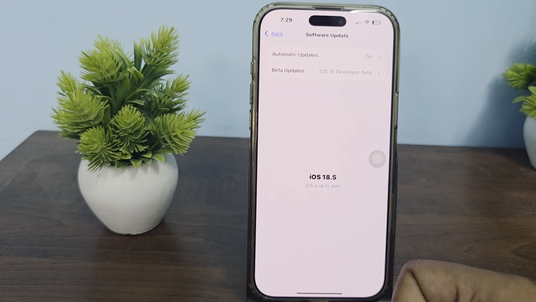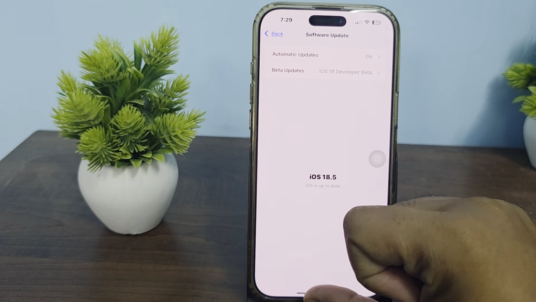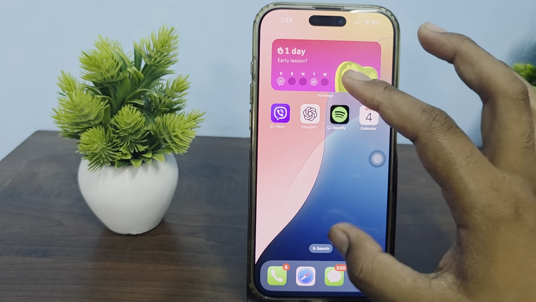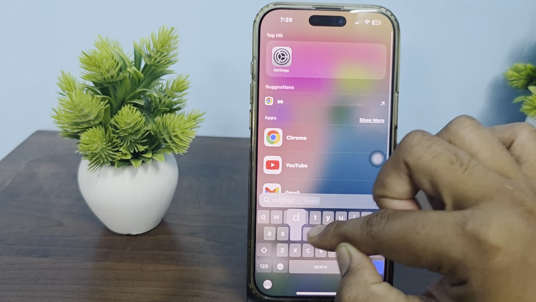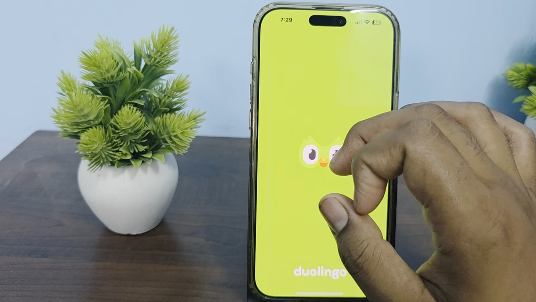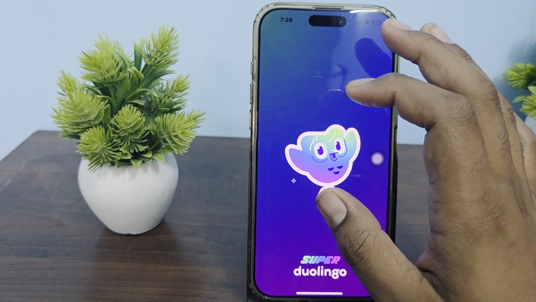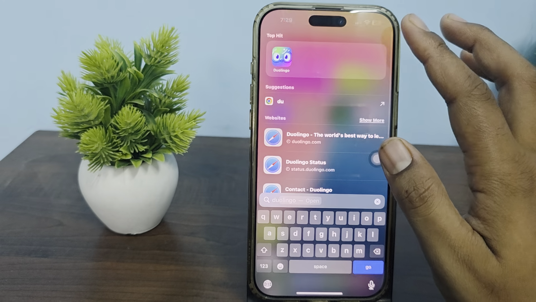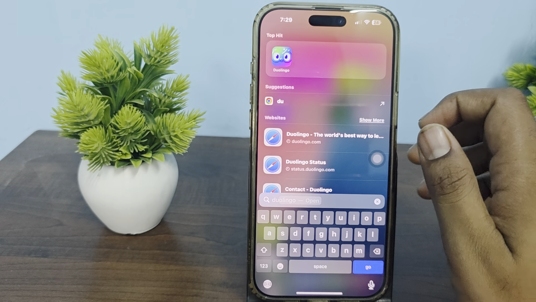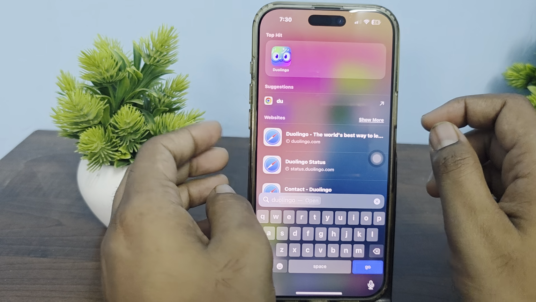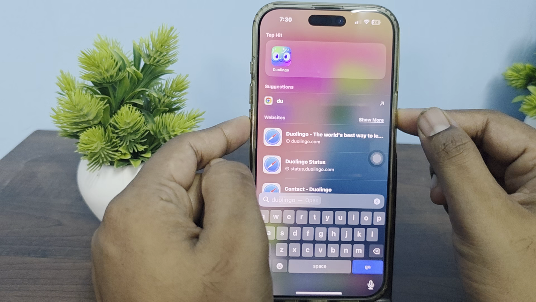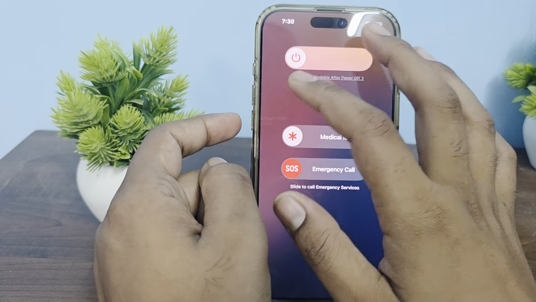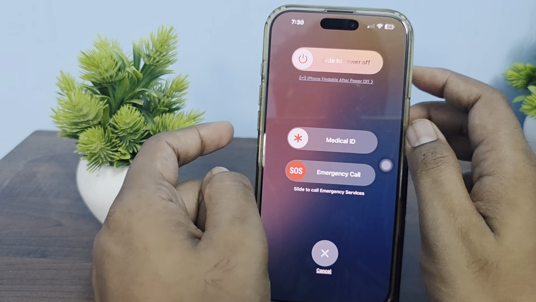You can also restart your app and your device. A simple restart can also resolve these minor glitches. First open your application. Once you open your application, wait for it to turn on. If it is turned on, simply swipe from the bottom of the screen, and you can also try to restart your device. For restarting the device, press the volume down button and the power button together, and slide to power off and wait for a few seconds to restart it.